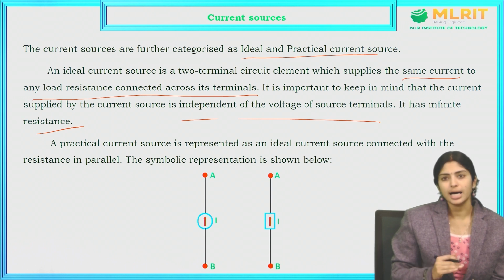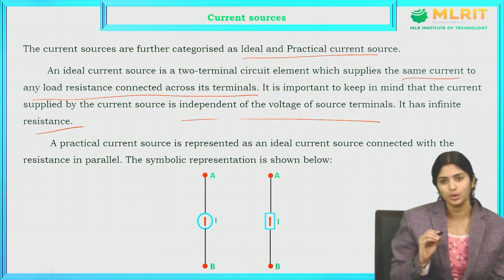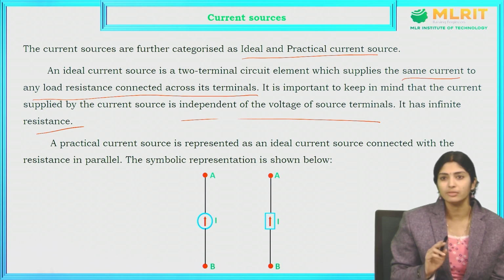But for the voltage source, the resistance will always be connected in series with the circuit, and in the current source, the resistance will always be connected in parallel with the circuit. You have to remember this point.